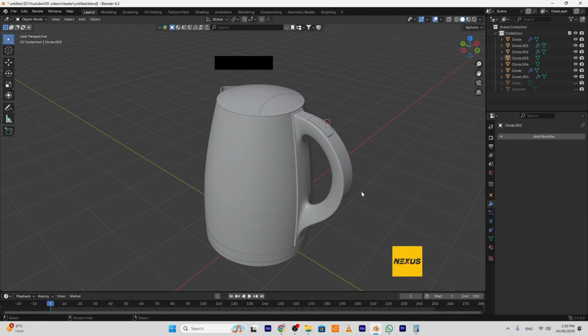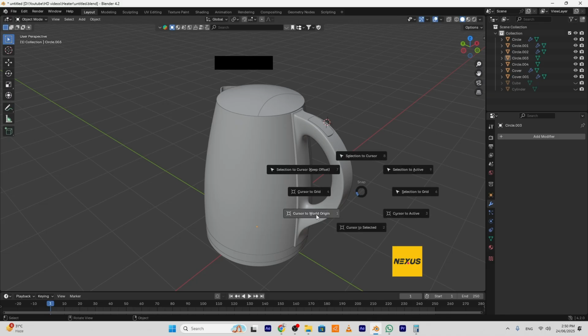So I will press Shift S. I will put the cursor back to origin.